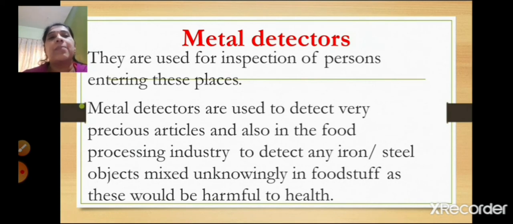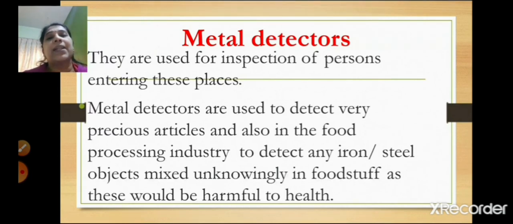Metal detectors are also used in the food processing industry. Whenever the packing of foodstuff is done, sometimes any iron or steel object may get mixed with the foodstuff unknowingly.